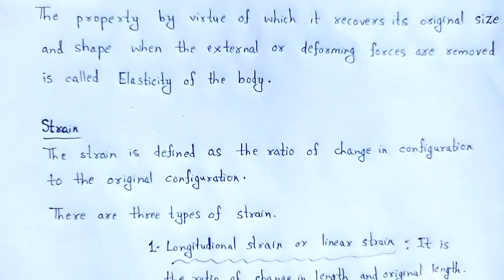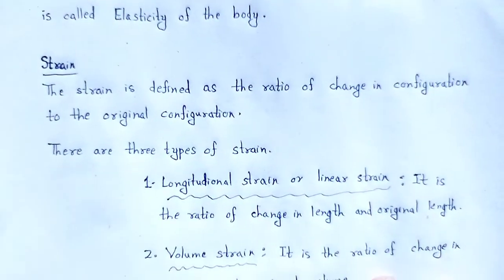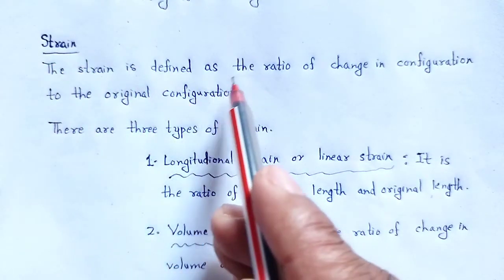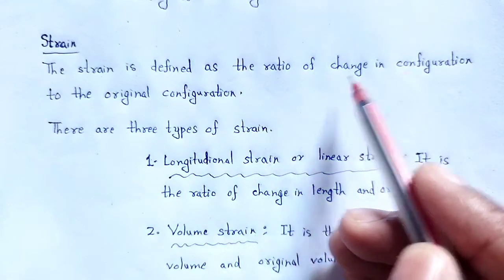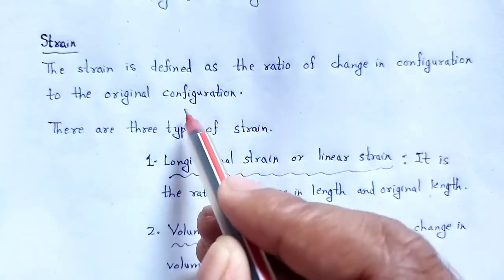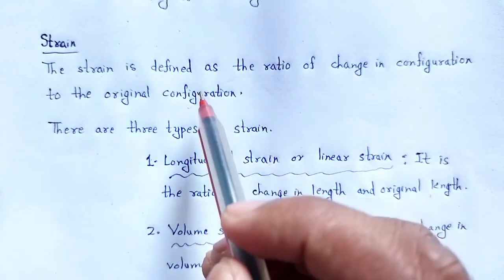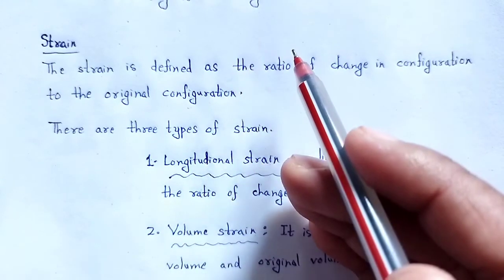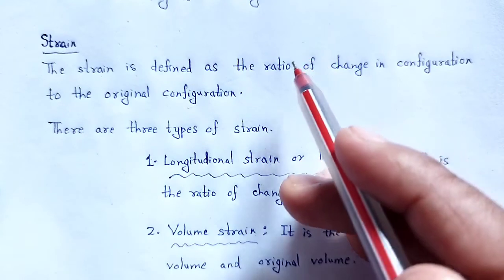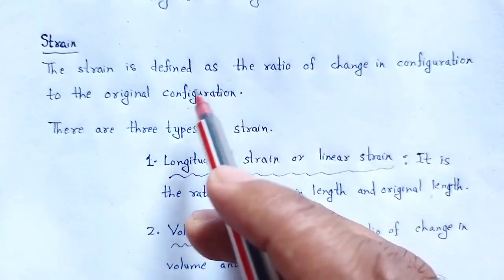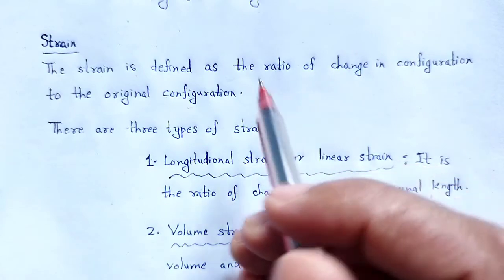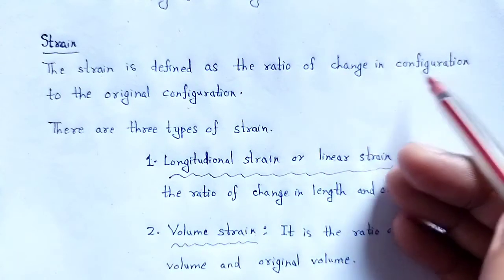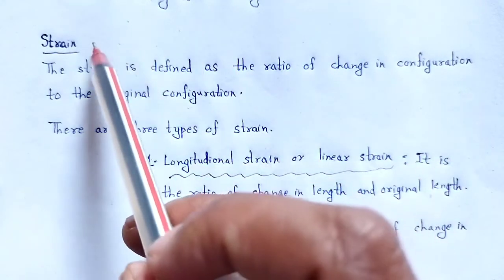Some terms related to elasticity: strain. Strain is defined as the ratio of change in configuration to the original configuration. We compare the configuration of the body before and after introducing an external force. The calculation of that deformation, or the change in configuration relative to the original configuration, is the strain.